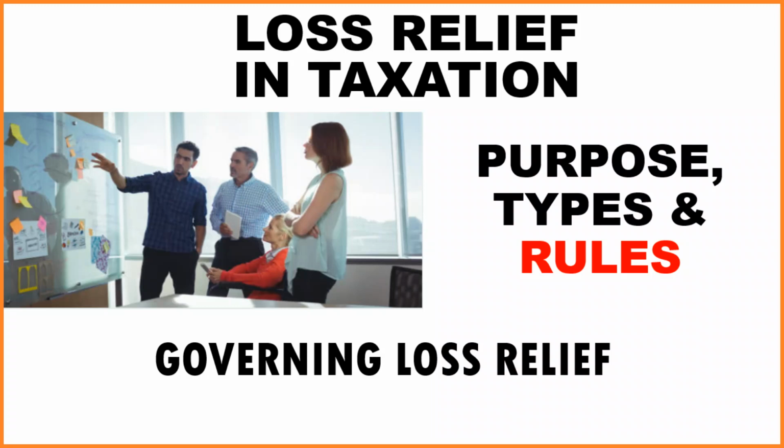For example, you have so many businesses, let's say a conglomerate, with so many other organizations. So you cannot use the loss of A in ABC conglomerates to relieve the profits of B.